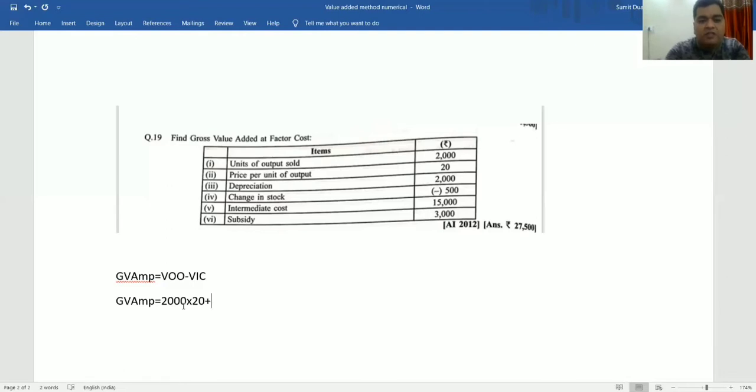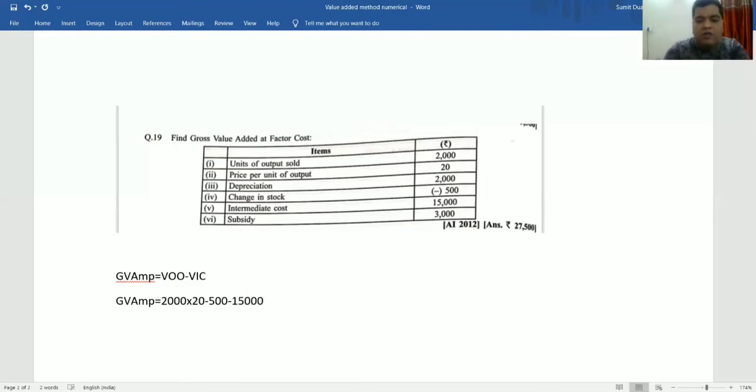And here the change in stock is minus 500. Sales plus change in stock. And then I have to minus the intermediate cost also. And in this question, the intermediate cost is minus 15,000.